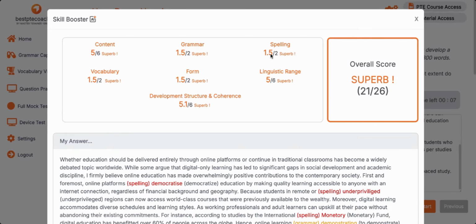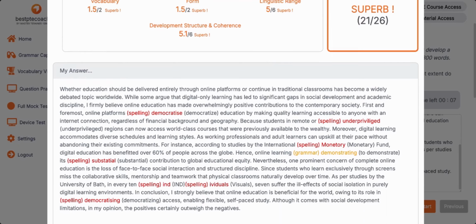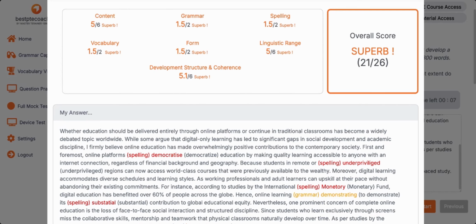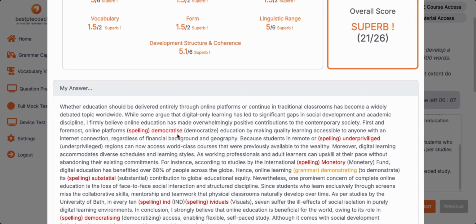Okay, spelling, I think there is some spelling error. Maybe there should be one or two. Let's see. Vocabulary errors, I think we have not written anything. Form, we have written within the limit, no problem. It generally gives, guys, 15% to 20% lesser marks. Okay, linguistic range, look at this. 5 is an incredible score in my portal, right? Development, structure, coherence, 5.1 is an excellent score, actually. So what does it democratize? Simply see, I have one limitation on the portal.